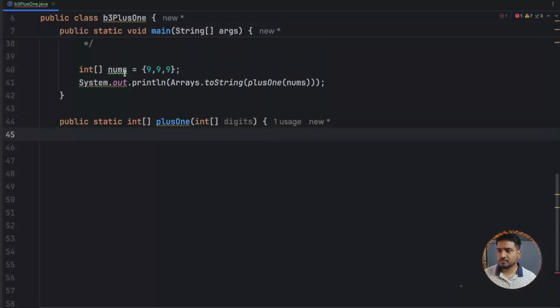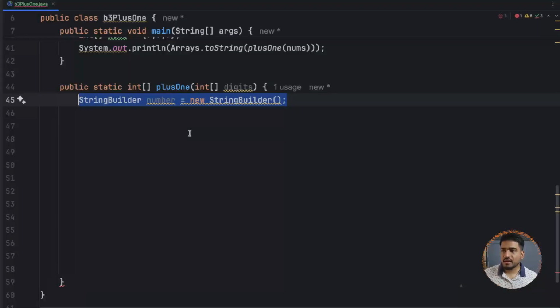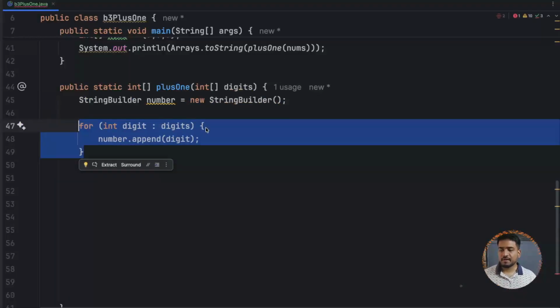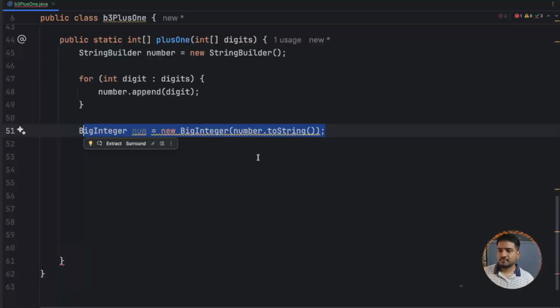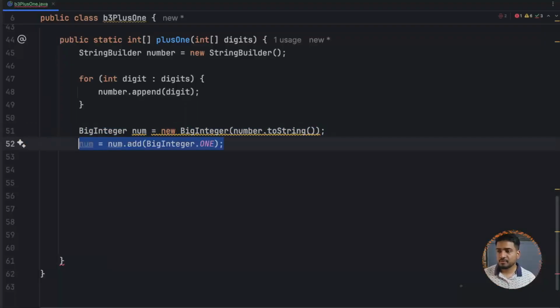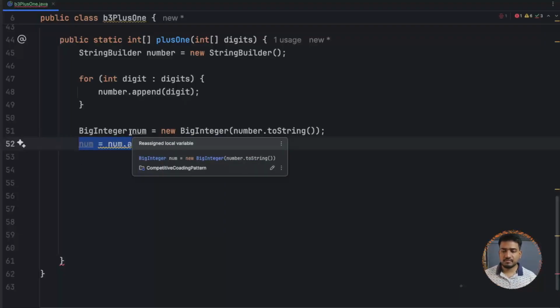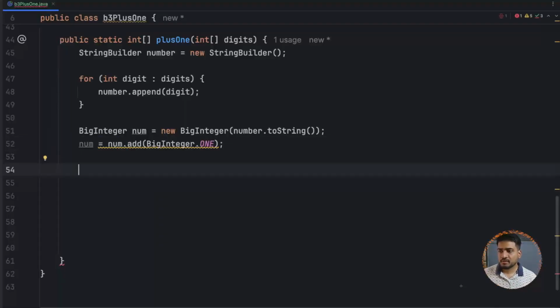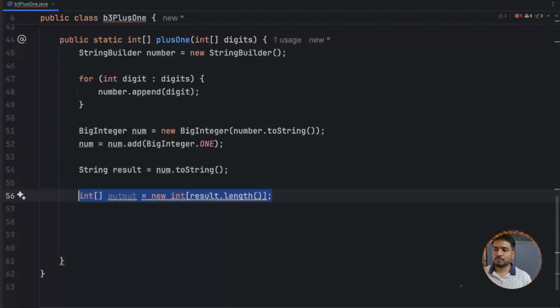So if you try to see, I am taking this number so that it is the most difficult input for this problem. First we can have a string builder, then we can append every digit to that string builder, and then we can have a big integer, because the number might be large, and we save that number to this big integer because, as we discussed, we are trying to convert that array into a number. Now we have this number, so we can have a result variable also, and an output array also in which we will store the final result.